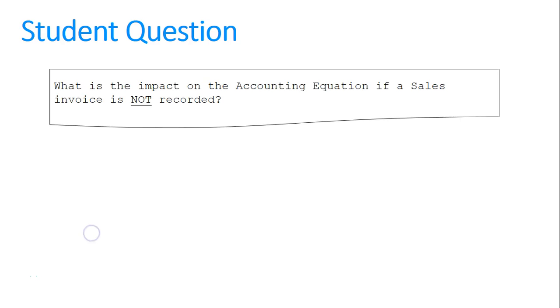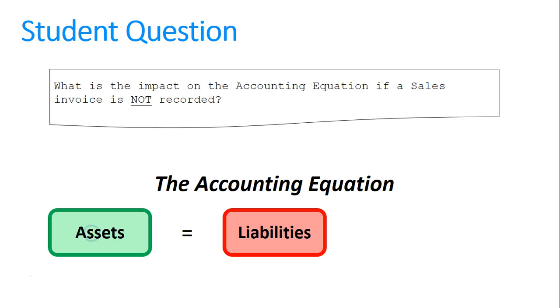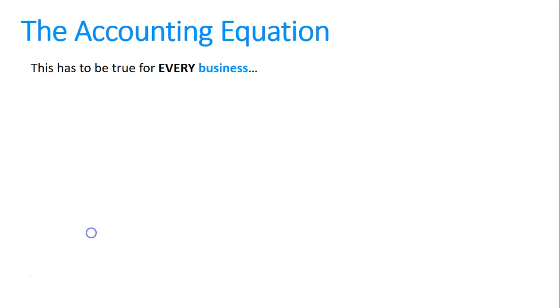Student question: what is the impact on the accounting equation if a sales invoice is not recorded? To answer this question, we need to firstly remember what the accounting equation is. It states that a firm's assets must equal its liabilities plus its owner's equity. That's going to be true for every single business. It doesn't matter how big or small.